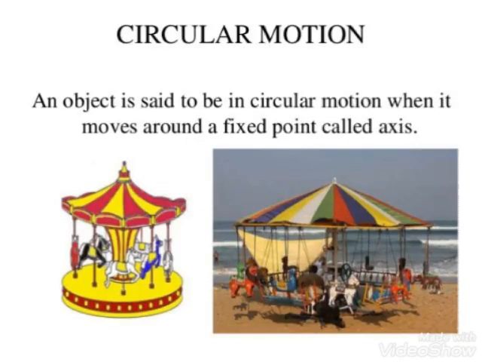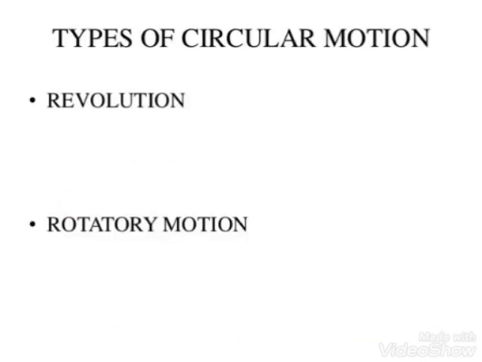Let's talk about the next type of motion, that is the circular motion. Dear students, we all have enjoyed these swings, and also in your previous classes you must have seen some circular bands which you used to play with. An object is said to be in circular motion when it moves around a fixed point called its axis. When an object moves along a circular path, it is said to be in circular motion.